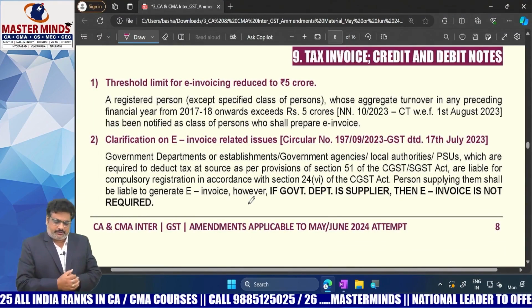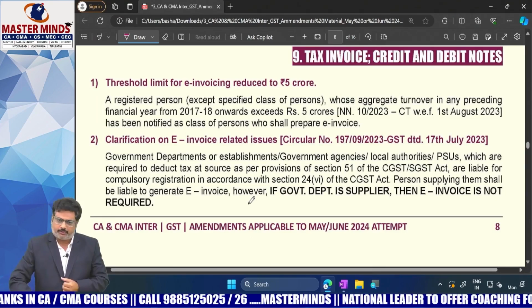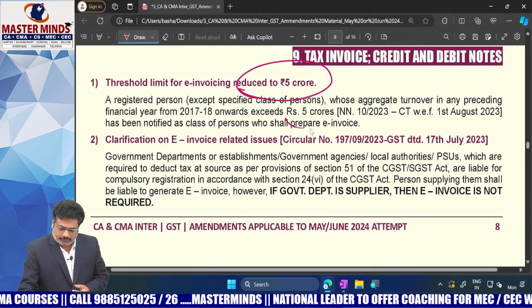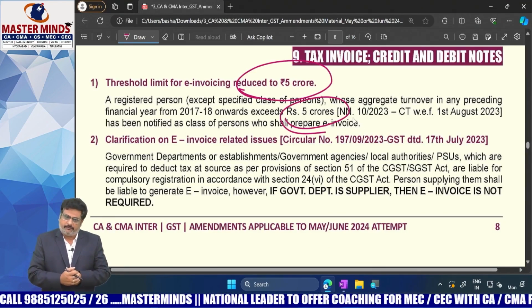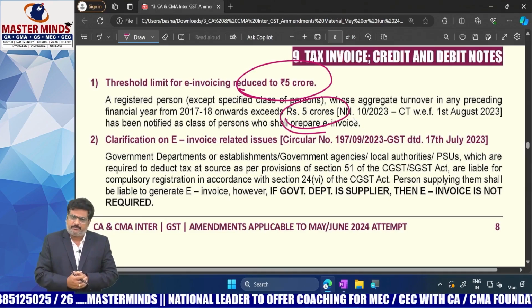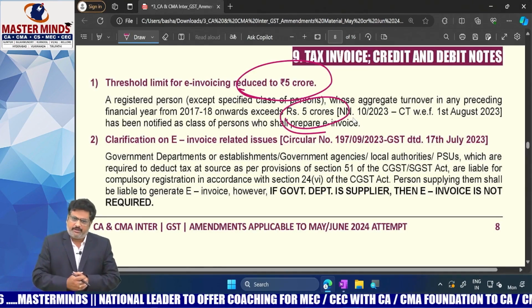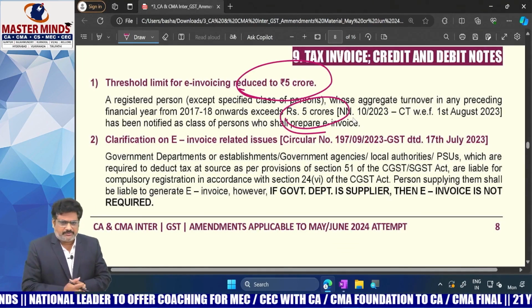Next point is tax invoice, debit notes and credit notes. With respect to this point, previously with respect to e-invoicing, what was the threshold limit? 10 crores. But now the 10 crores was reduced to 5 crores. That means starting from 2017-18 onwards, for any registered person whose aggregate turnover is more than 5 crores, e-invoicing is required. That means the scope of e-invoicing was increased.